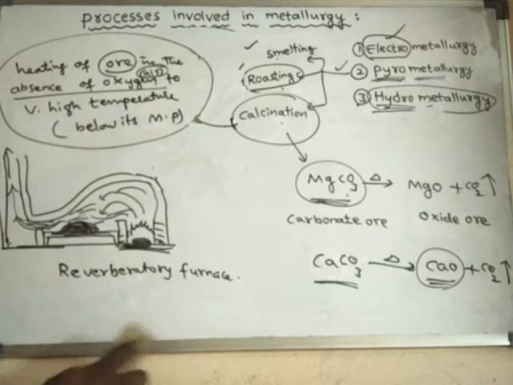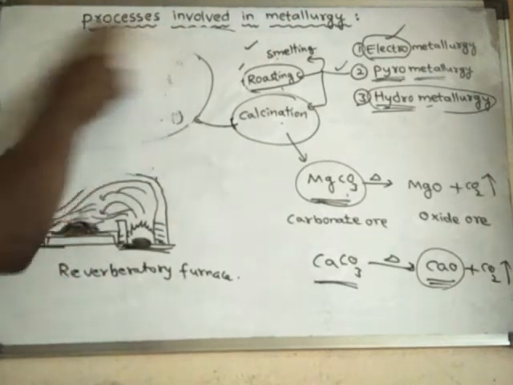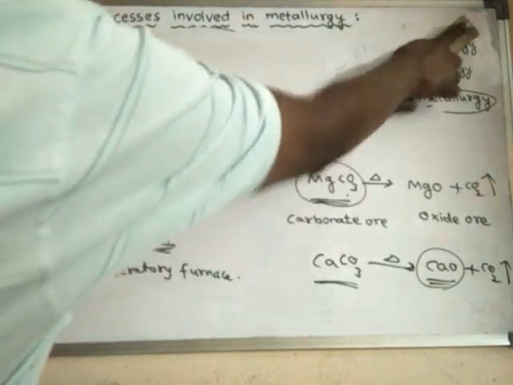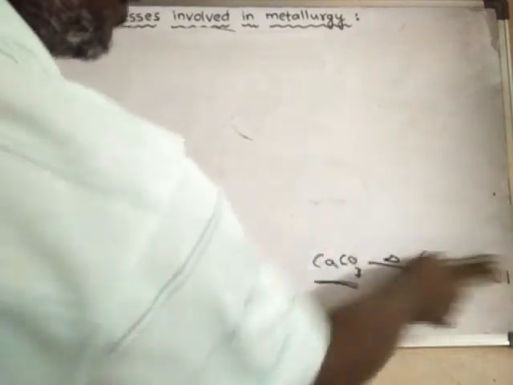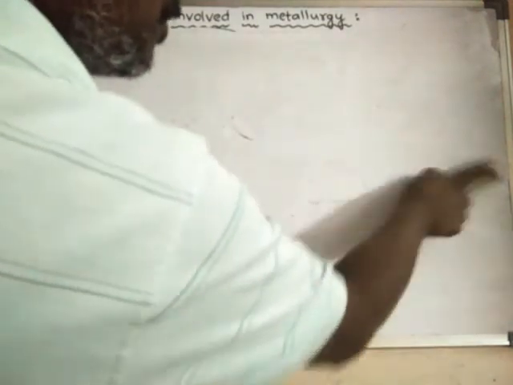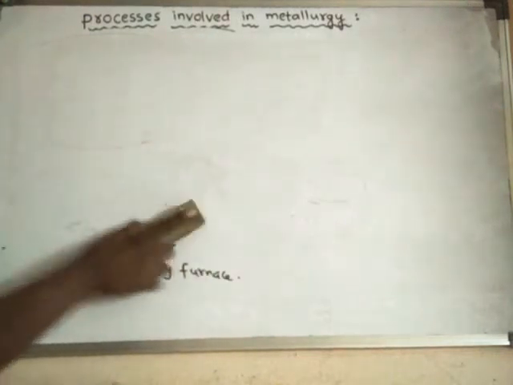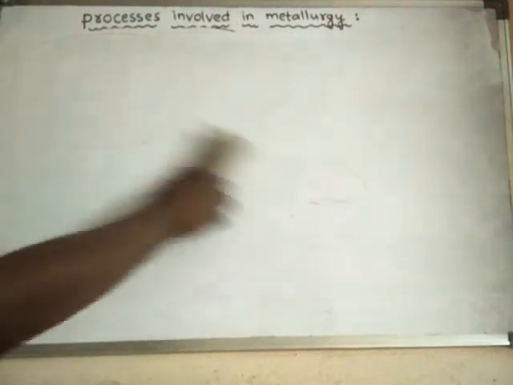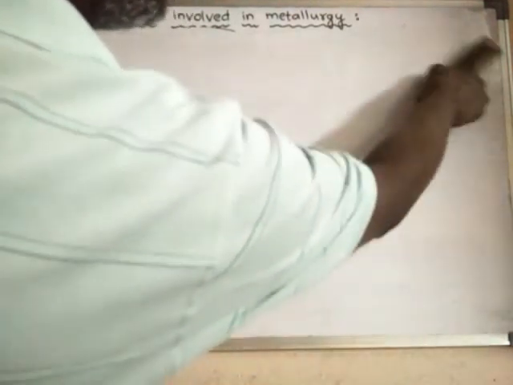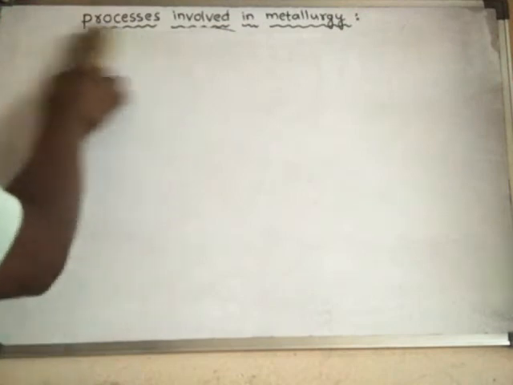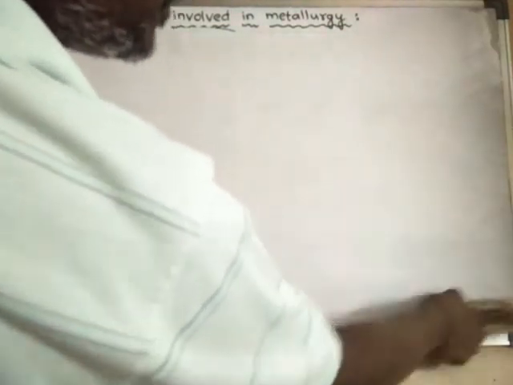These are the main processes involved in metallurgy. Now we learn some more terms, like flux. We have already introduced the term flux. What is flux? Flux is a substance which is added in order to remove impurities from the ore. Ore always contains some impurities along with it.